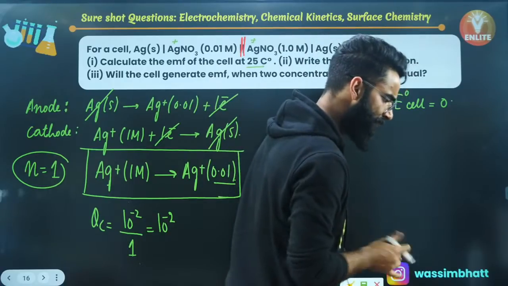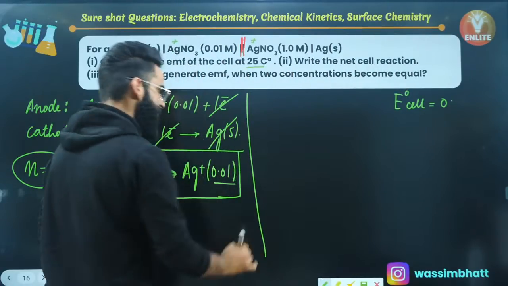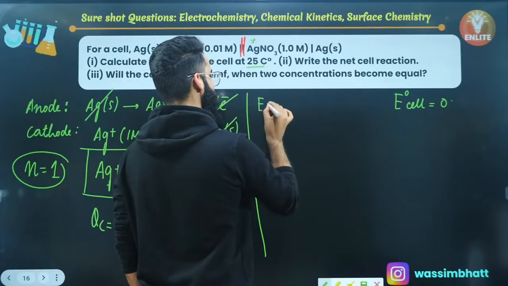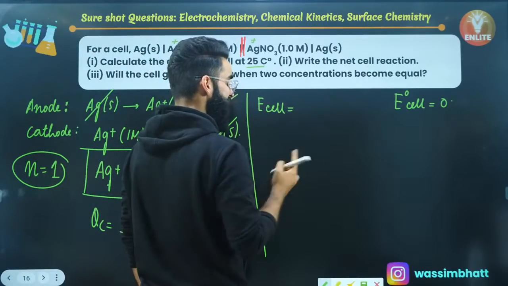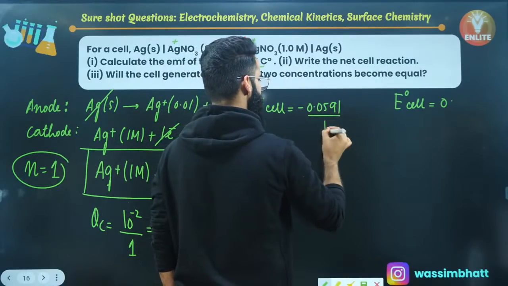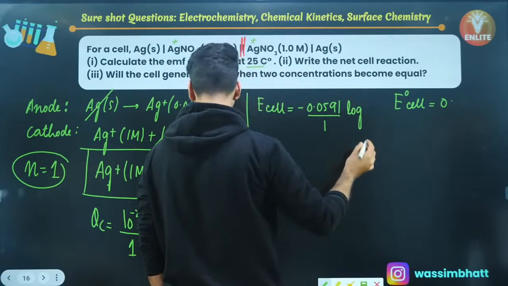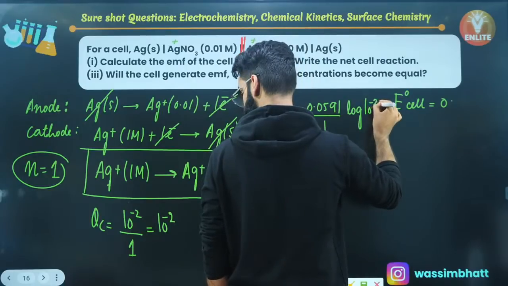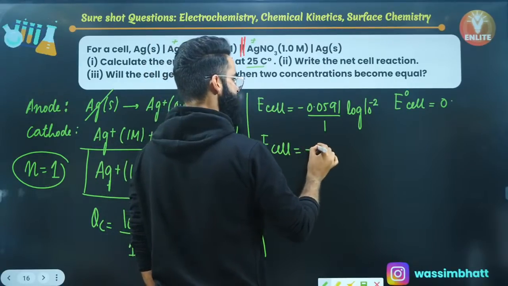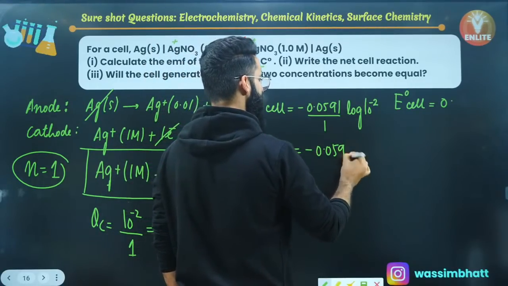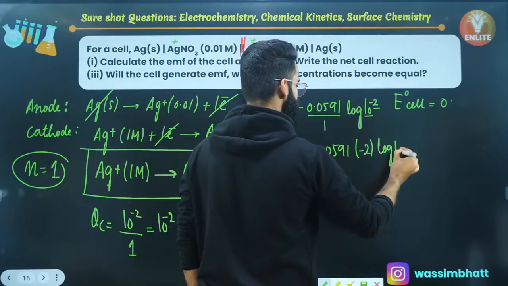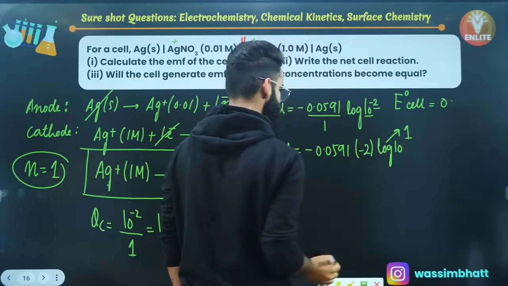Is it clear till here? Let me know. Perfect. So every parameter needed for the Nernst equation is available, and I can simply calculate E cell. E cell is equal to E naught cell, that's 0, minus 0.0591 divided by N, which is 1, times log of QC. QC value is simply 10 raised to minus 2. Log of M raised to N comes out to be N log of M, and log 10, you know, is 1, right?